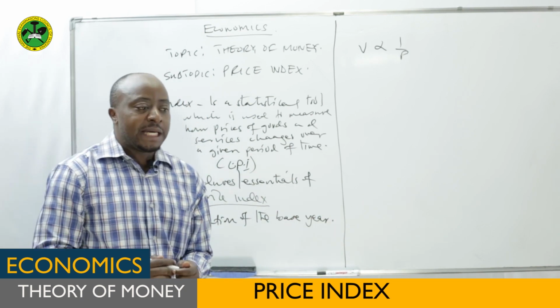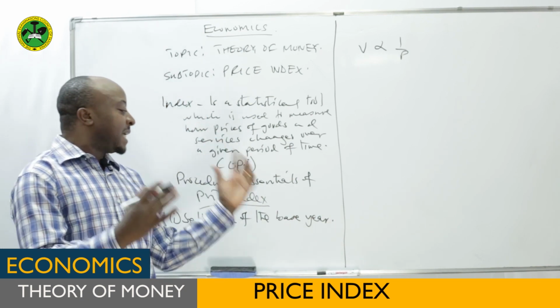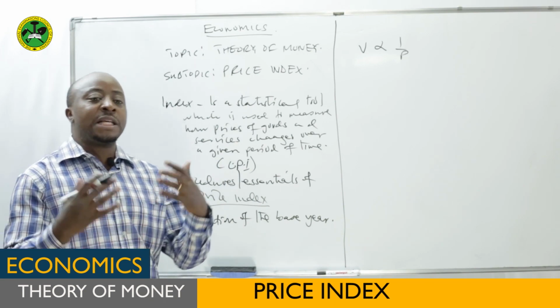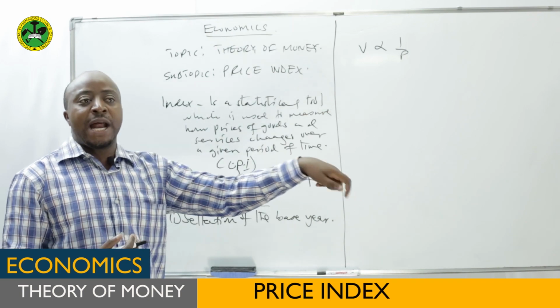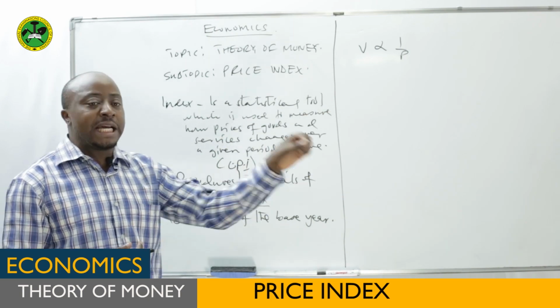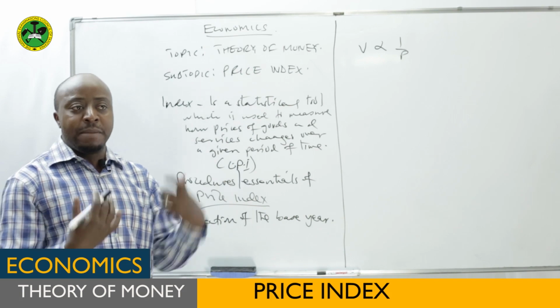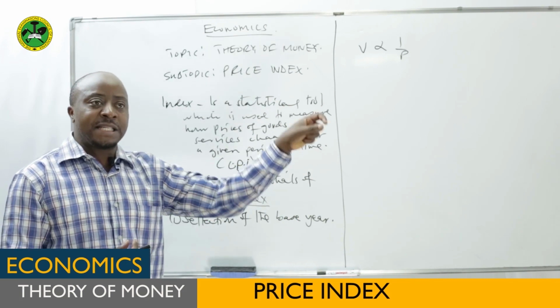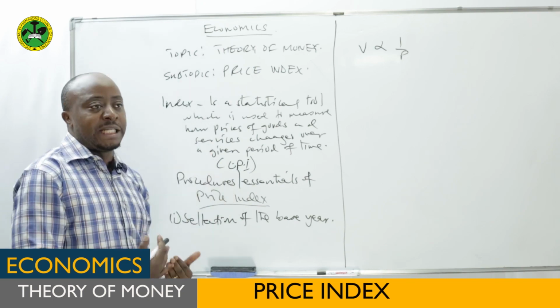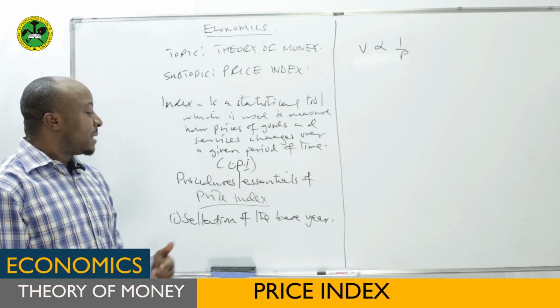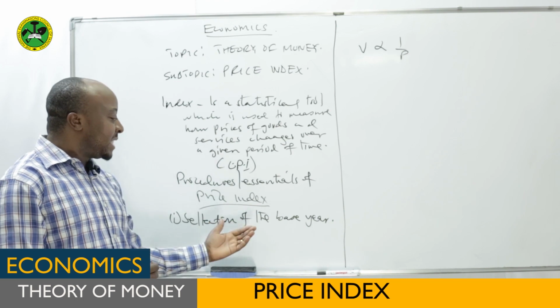The base year: we want to compare the price index of two years. For example, this is 2020. We want to compare the price index with another year previously. To choose that year, maybe it is 2010 or 2015. That is the base year. So the base year is the previous year with which we want to compare the current year. Now, the base year is sometimes not easy to choose, because it has some criteria.